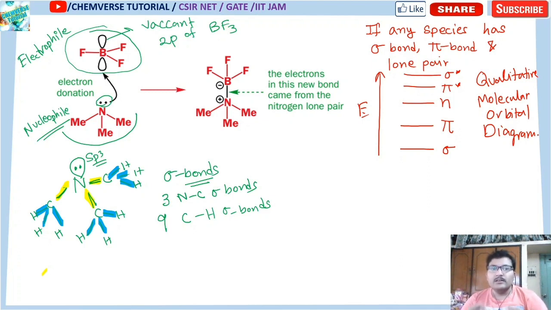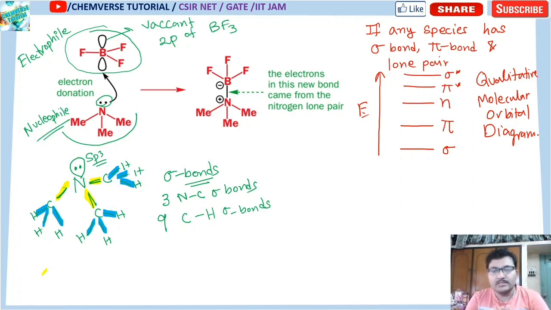So sigma bonds are the most stable bonds. Clear? That is why sigma bonding orbitals will have the least energy. You know that stability and energy are inversely proportional. If energy is lower, then automatically stability increases. So if electrons are present on the orbital with lower energy, that will be more stable. So sigma bonds are stronger than pi bonds, because sigma means direct overlap and pi means sideways overlap. The effective overlap is greater in the case of sigma, that is why sigma bonds are more stable.